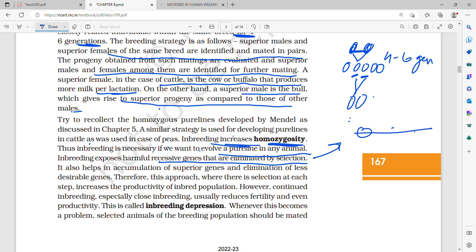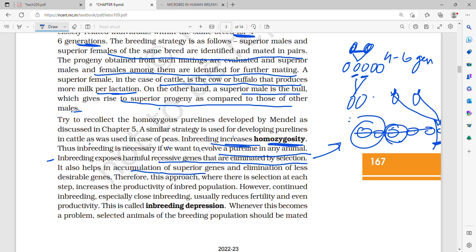Since it is a pure line, every time we breed, we can see that this parent had a recessive gene, this had a recessive gene, so now this is completely recessive. Then we eliminate it by selection, and next time for breeding we choose those which have superior genes, which show desirable characteristics, not just dominant but desirable characteristics.